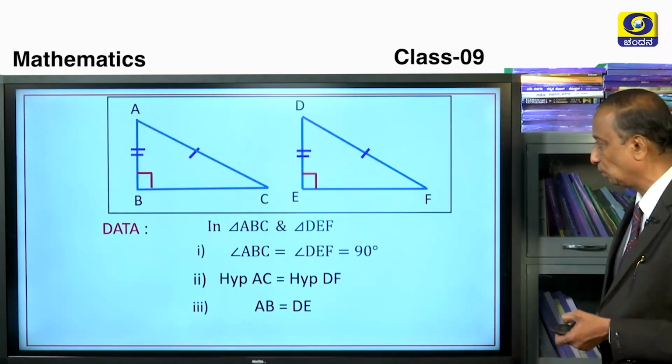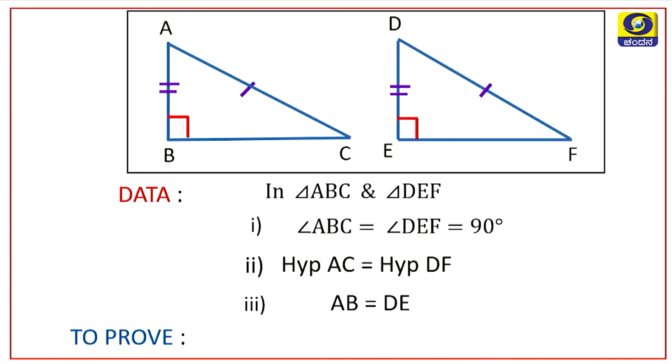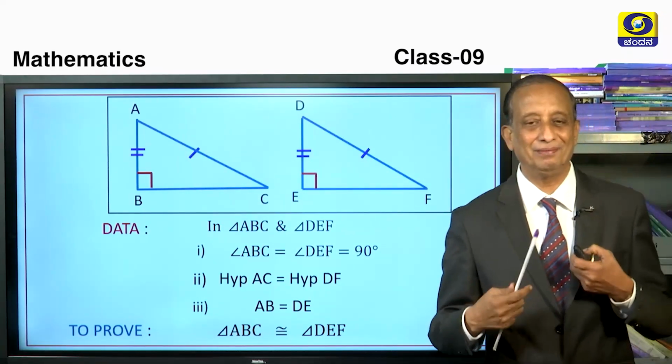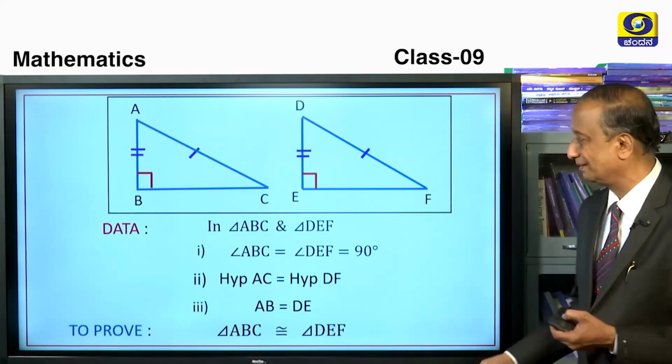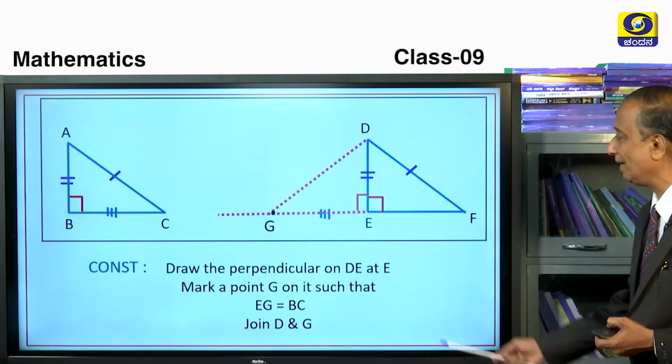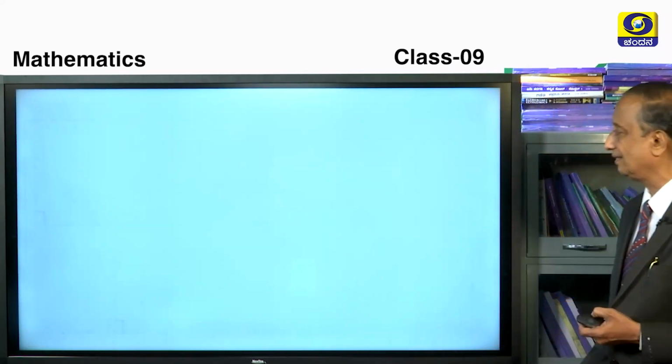we need to show that, we have to prove that these two triangles are said to be congruent, which means that this third side is equal to this third side, and these two complementary angles are respectively equal to these two, and hence they have the same shape, same area, everything is same, children. Okay, so this is the construction that we have to make in order to prove this, and this is the